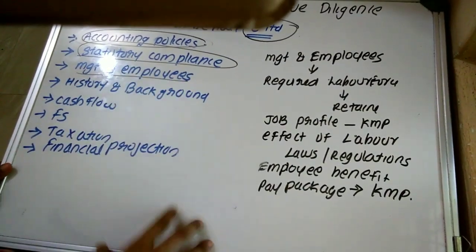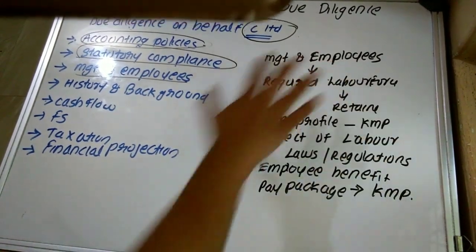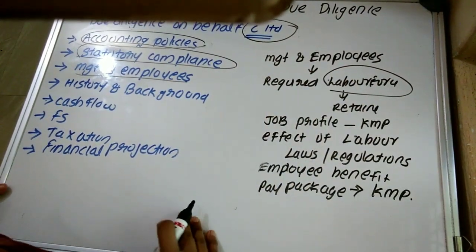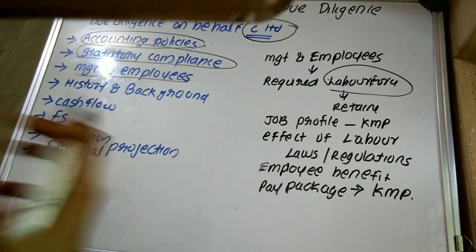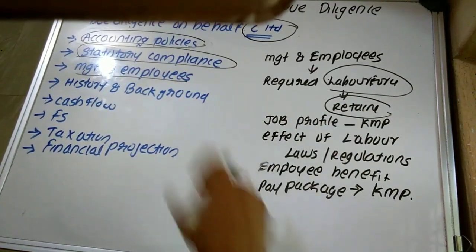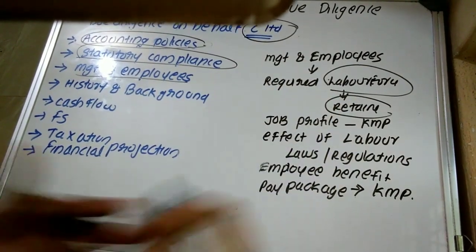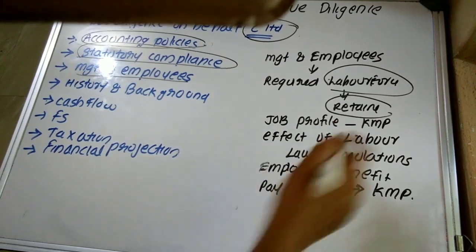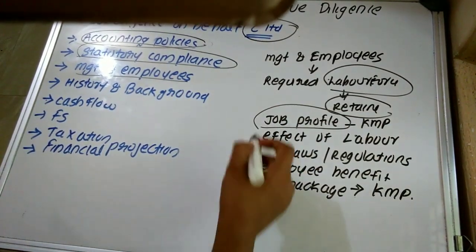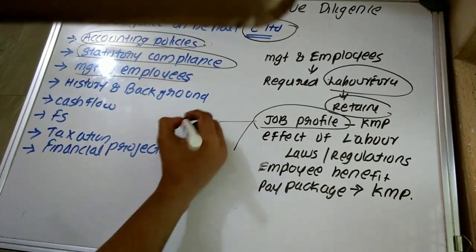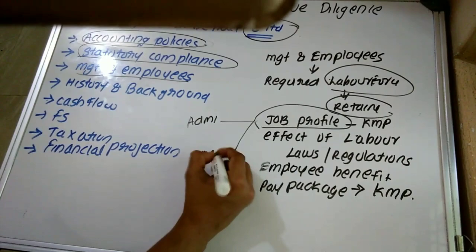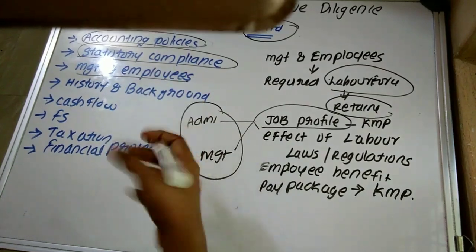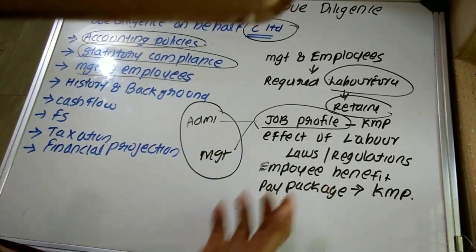So the next point to be answered in the first question is management and employees. First of all, the investigating accountant should understand the required labor force and also the labor force that is to be retained even after acquisition, plus understand which employees of the concerned organization are willing to continue after acquisition. Then it is also required to understand the job profile of the key managerial persons, especially administrative and managerial staff, mainly for determining whether they have the required qualifications.